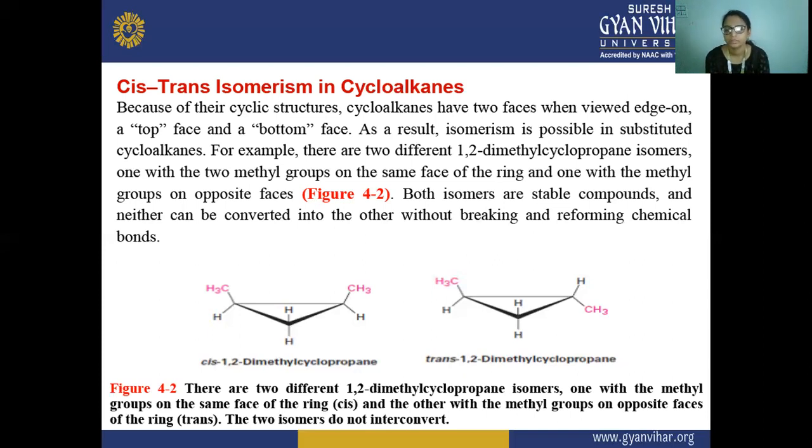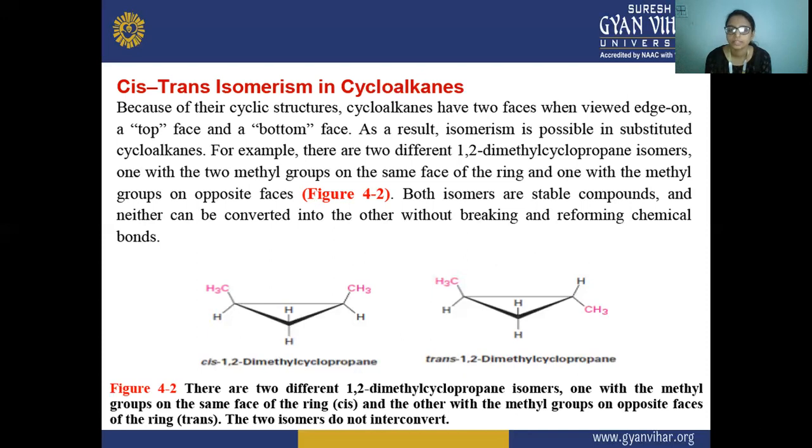And if it is present on the different side of this ring or the double bond, then that is your trans isomerism. So this type of isomerism, this cis-trans isomerism, is shown in the cycloalkanes, and because of the cyclic structures, these cycloalkanes have two faces, as we can view it on the edge. So here the top face and the bottom face. So we can see two faces in the cycloalkane.